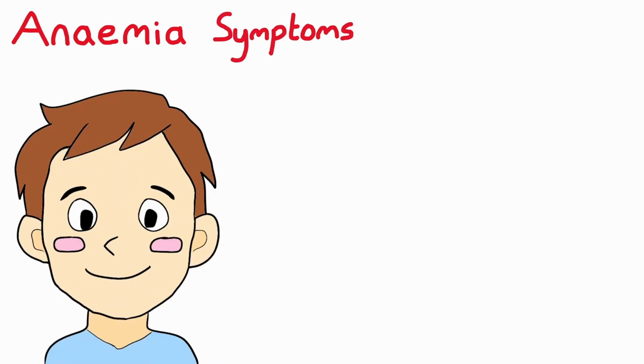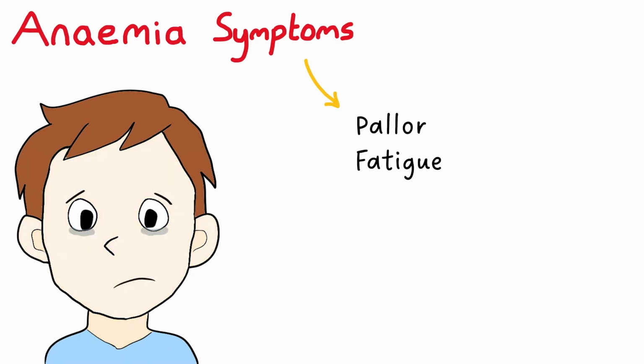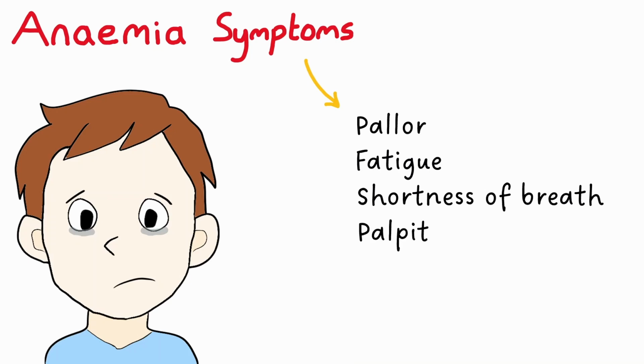Anemia is often asymptomatic, but when symptoms are present, they can vary depending on the severity of the anemia and also on the underlying cause. Patients may look pale and feel fatigued. Some may even feel short of breath, particularly when exerting themselves. In more severe anemia, patients may start to feel palpitations and get chest pain.